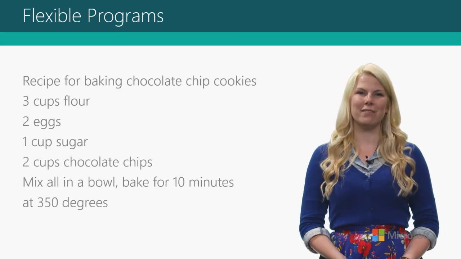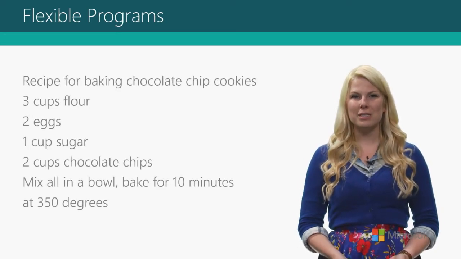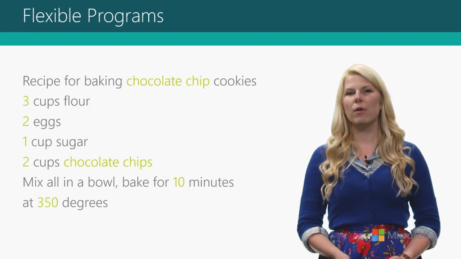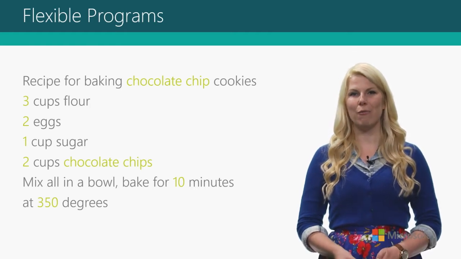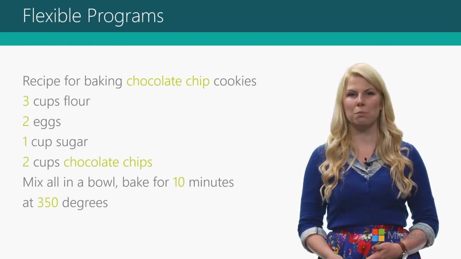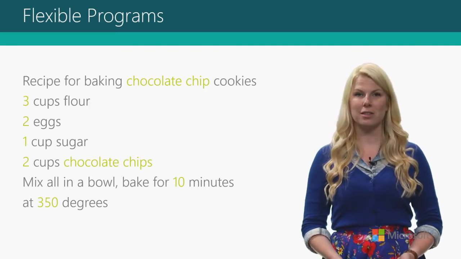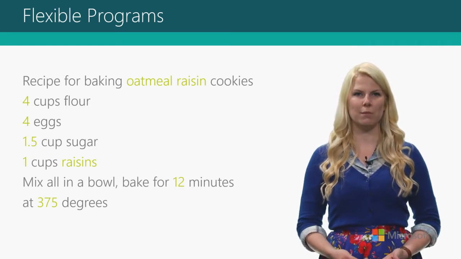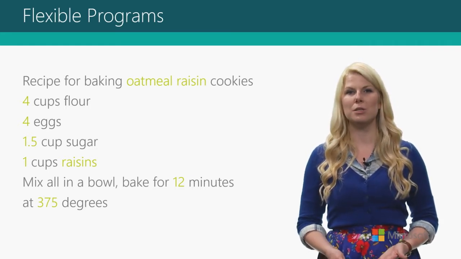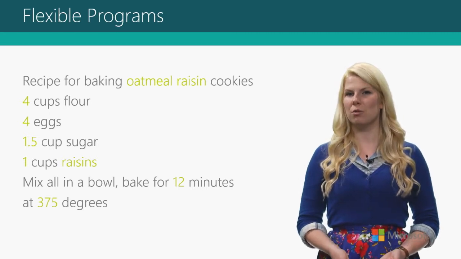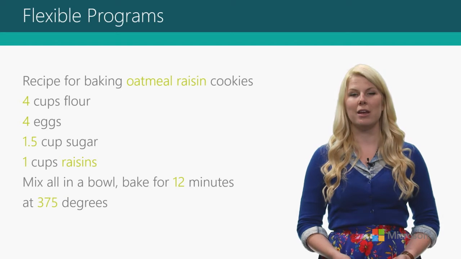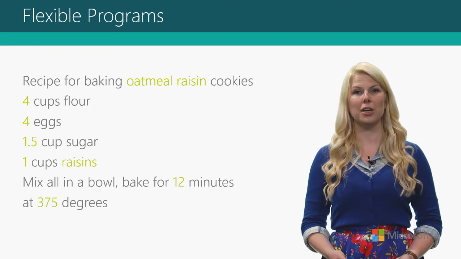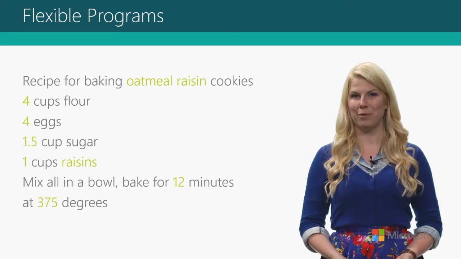Let's say we have a set of instructions for how to bake cookies. Well, these are chocolate chip cookies, and they take certain amounts of different ingredients. If we were to isolate the things that we know are going to change if we were to bake, say, oatmeal cookies, well, then we can still reuse so much of this recipe and just change the few things that need to be changed. If we were to turn this into a program, essentially what we could do is create a method that lets us make any type of cookies, and then we just need to tell it the few pieces that we know are going to change. This makes this code very flexible.